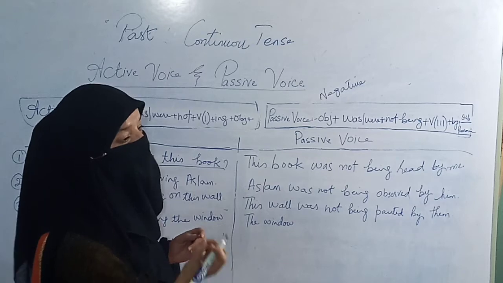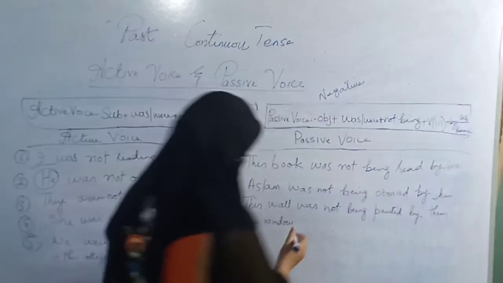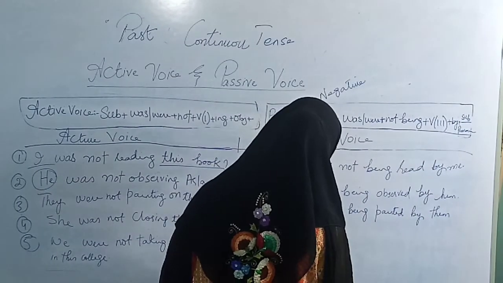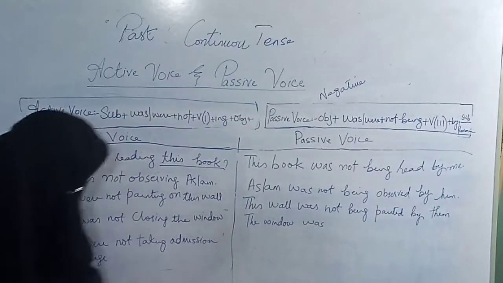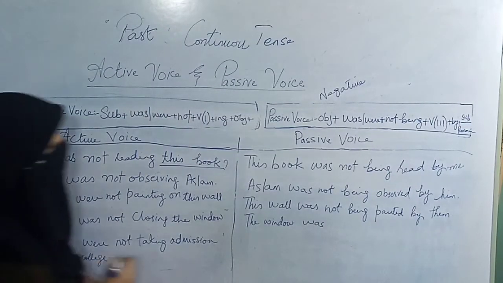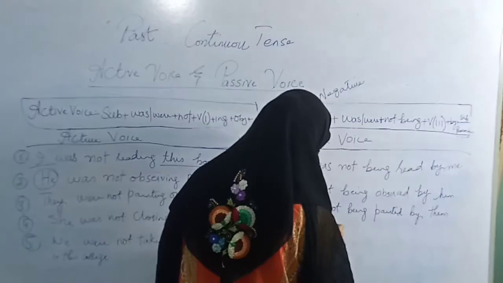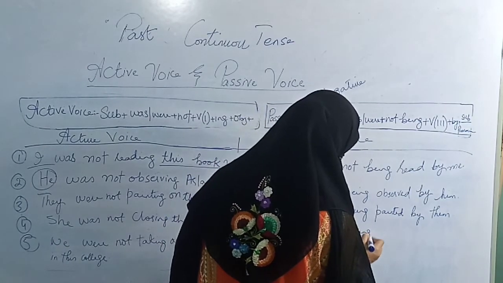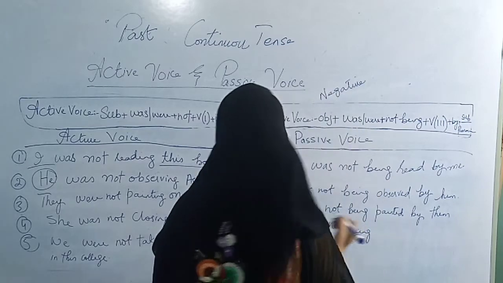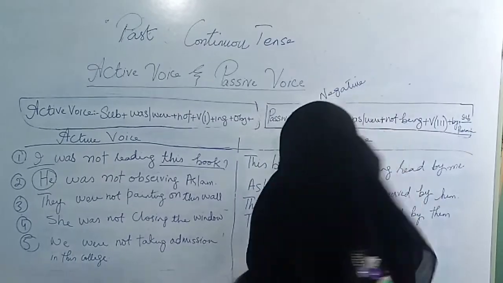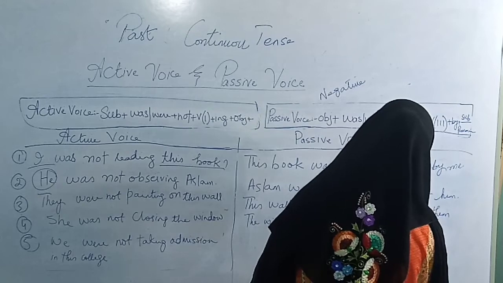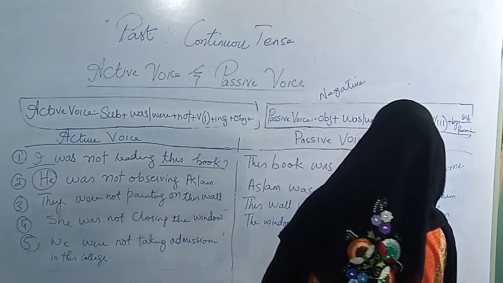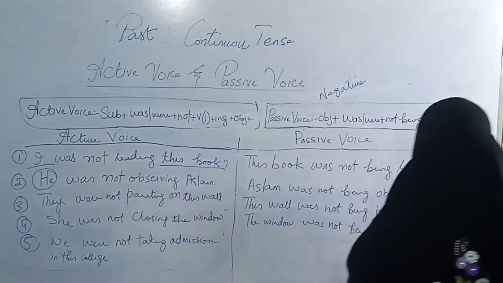I am talking about a singular window, so the window was. ठीक है. Then not will come according to formula. Then being will come according to formula. Then verb third form, close. The third form of verb is closed. The window was not being closed.